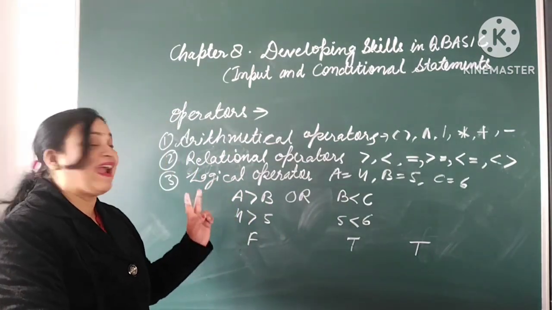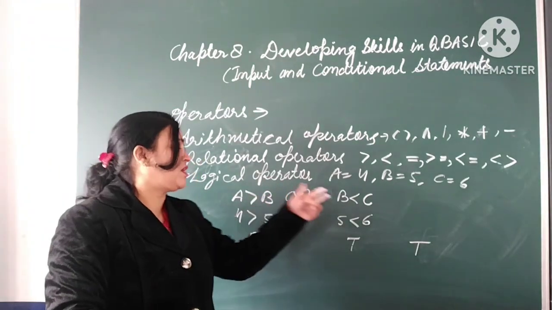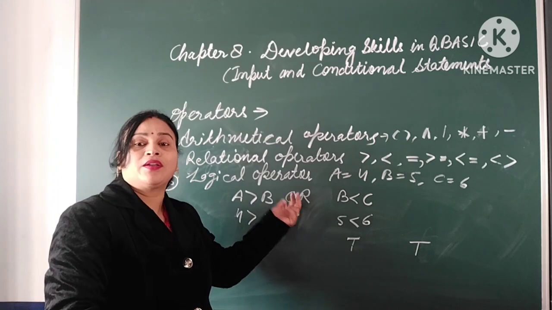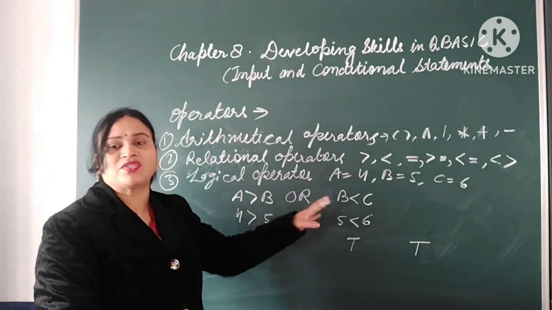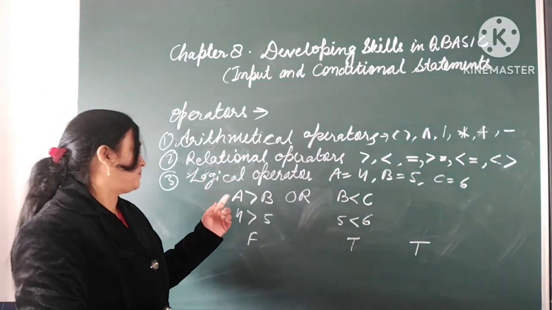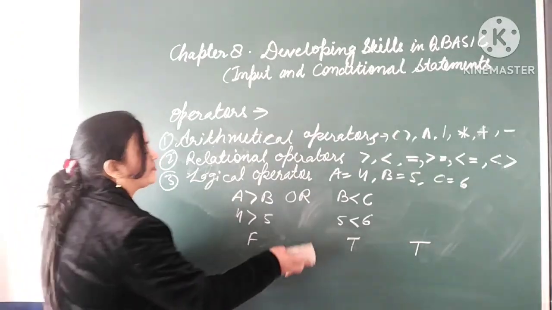So the difference between AND and OR: AND results true when both the expressions are true, whereas OR results true if any one is true. Right? Did you understand? I hope you understood.